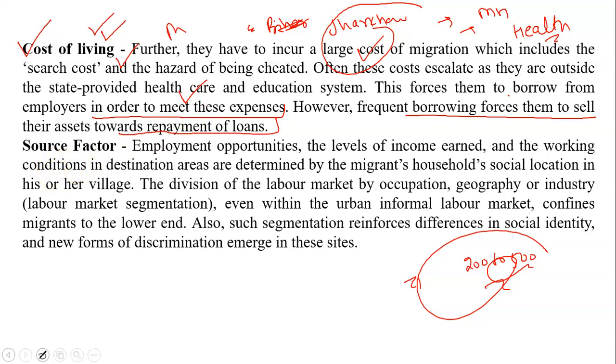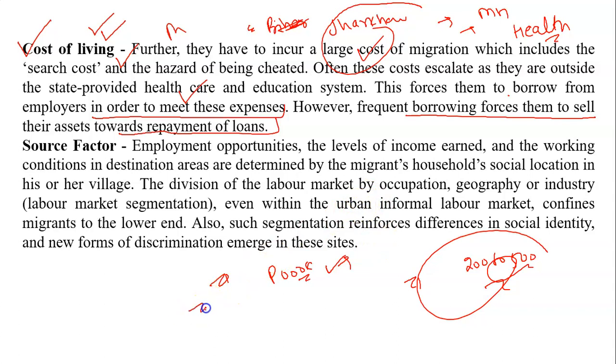Now the last part is the social factor. Generally it is the trend that if a person is coming from a poor state, the person who is giving employment to this poorer worker will definitely bargain on the money he is going to pay.